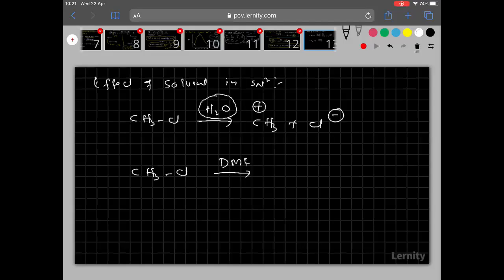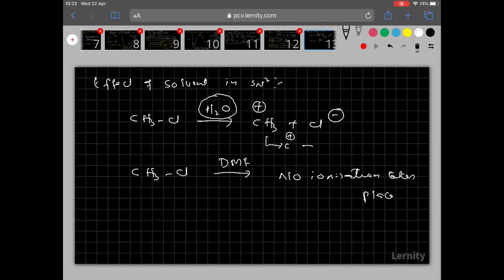Polar aprotic solvents do not ionize. They do not have the tendency to ionize. Therefore, no ionization takes place. But here you see a carbocation is formed.